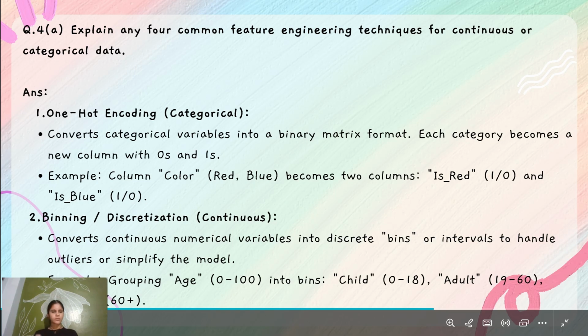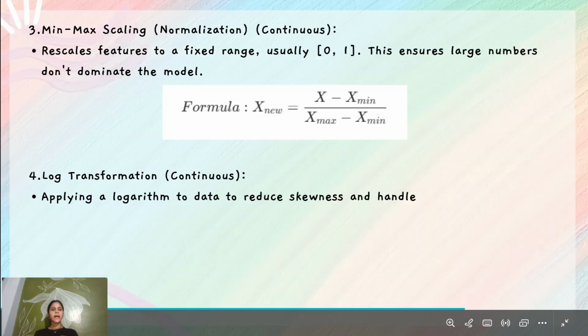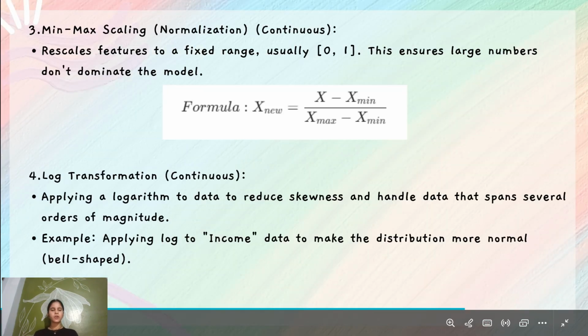Okay, the second one is binning and discretization for continuous data. It converts continuous numerical variables into discrete bins or intervals to handle outliers and simplify the models. For example, grouping age from 0 to 100 into bins: child, adult, and senior. And the third one is min-max scaling, normalization, for continuous data. It rescales features to a fixed range, usually 0 to 1. This ensures large numbers do not dominate the model. And the formula for min-max scaling is on the screen.